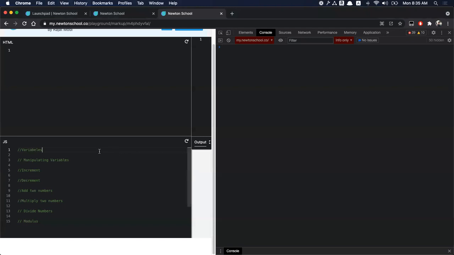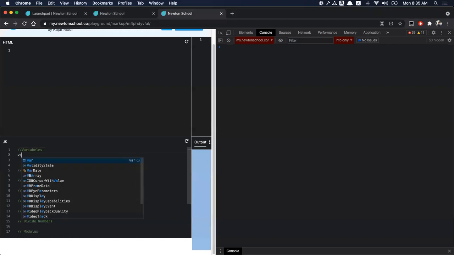Variables, as you know, are something that varies, and that is what exactly these variables are. We define a variable with a var keyword, and then any name can go with this var keyword. Let's say counter. So with this statement, I created a variable, and this variable can store any number that I want.